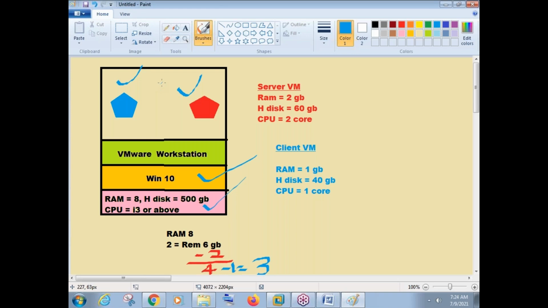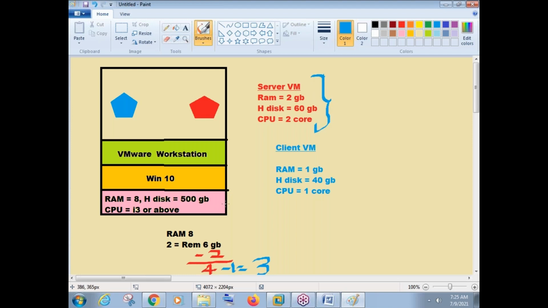Okay, so we have created 2 virtual machines with this configuration. For the server machine, we are taking a bit more configuration, and for the client machine, a bit less configuration. So whatever hardware configuration you assign in the virtual machine, this hardware will be utilized from your physical machine.